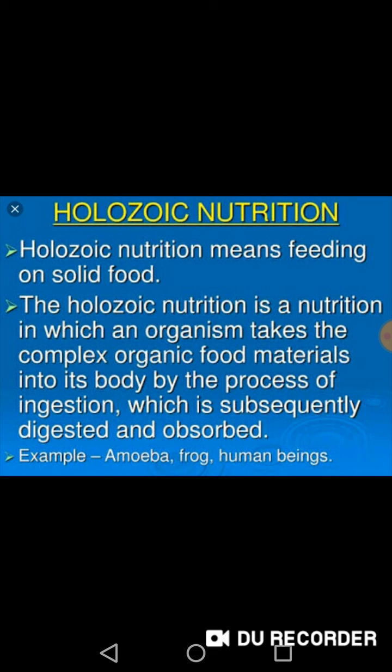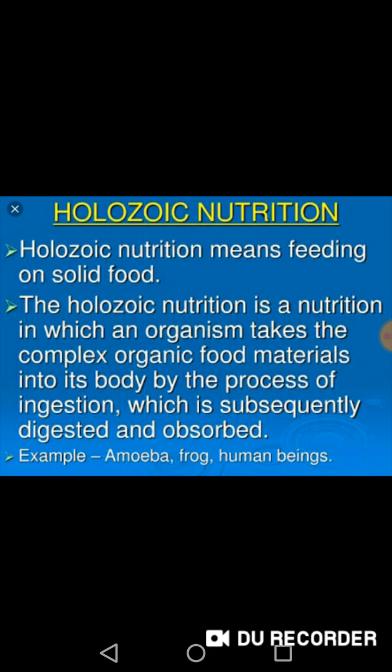We'll take the example of amoeba now. Before that, we can say that holozoic nutrition is totally opposite of saprophytic nutrition. In saprophytic nutrition, we learned that first digestion, then ingestion takes place. But in holozoic nutrition, first ingestion takes place, and after that digestion takes place. We are eating the food, then digesting the food.